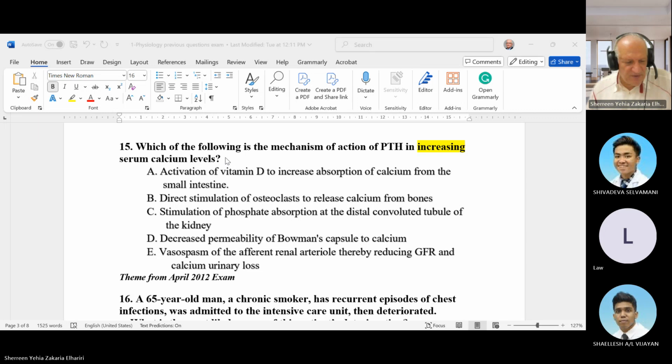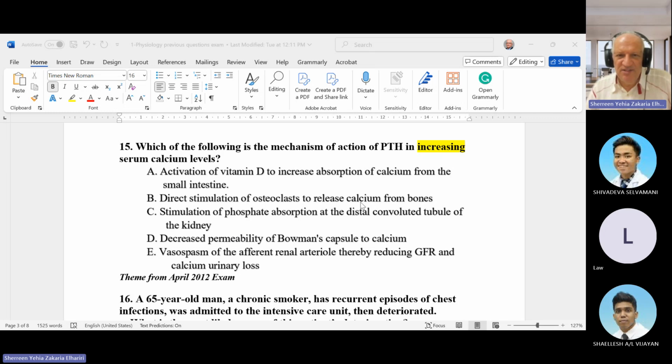So it is under the action of the activation. So activation of vitamin D increases absorption of calcium from the small intestine. This is correct. Direct stimulation of osteoclasts to release calcium from bone. This is incorrect, it is not a direct effect. Stimulation of phosphate absorption at the distal convoluted tubule of the kidney.